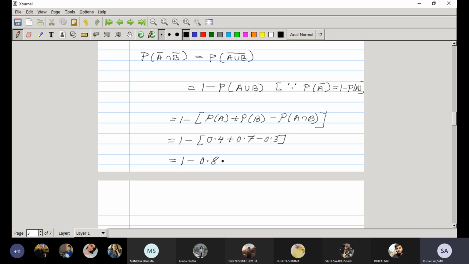Please check. 1 minus 0.8, that's coming to be 0.2. So that's the result. Probability A complement intersection B complement is coming to be 0.2.